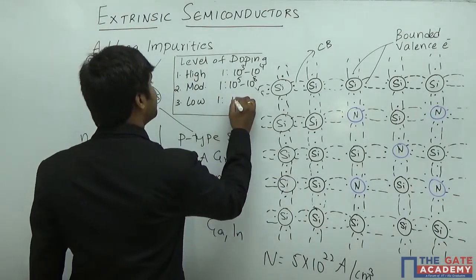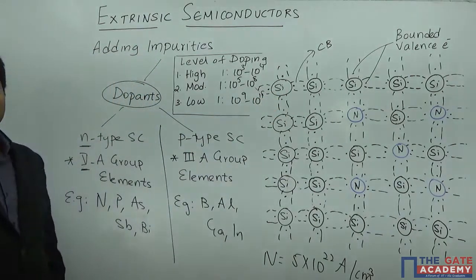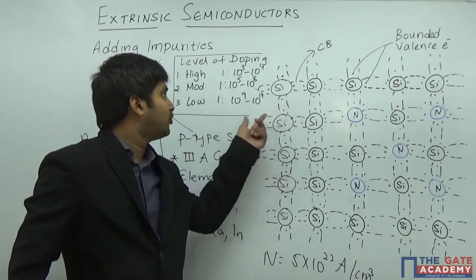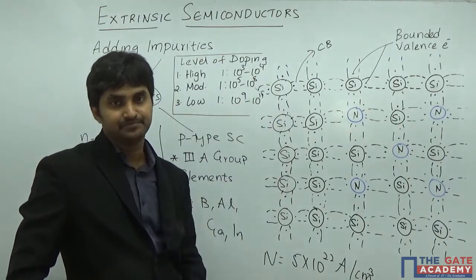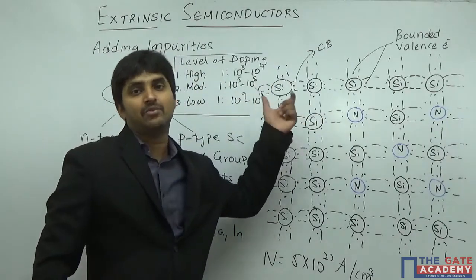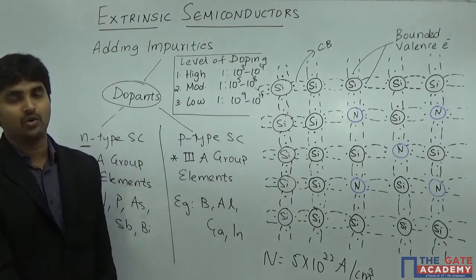So 1 is to 10 power 9 to 10 power 11. But generally in practical cases, the minimum level of doping is 1 is to 10 power 11. So for 1 is to 10 power 9 to 10 power 11 silicon atoms, you are adding one impurity. That is what we call a low level doping.